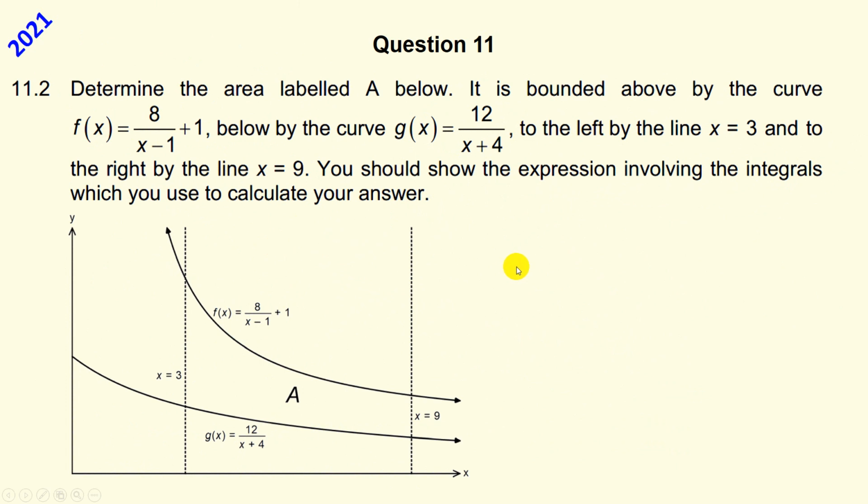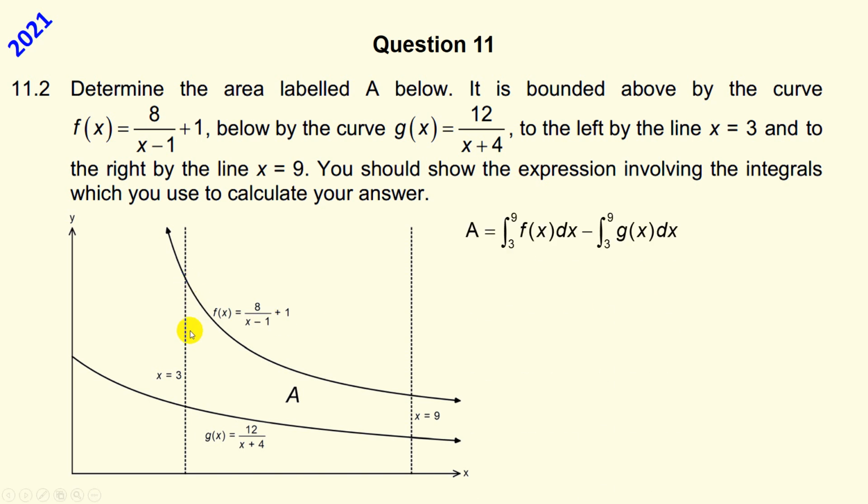11.2, area below curves or between curves. Determine the area labeled A below. It's bounded above by that curve and below by this curve, and to the left of that and to the right of that. So it is this area here. You should show the expression of all the integrals which you use to calculate your answer.